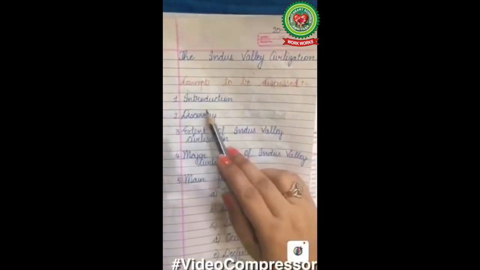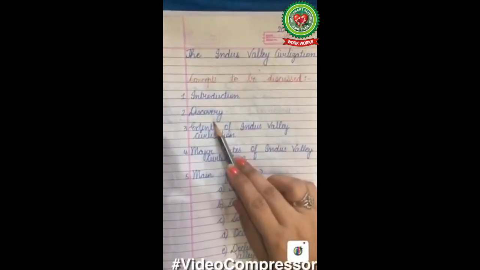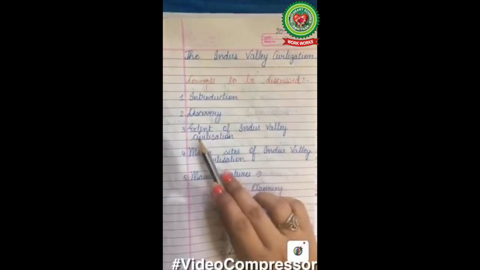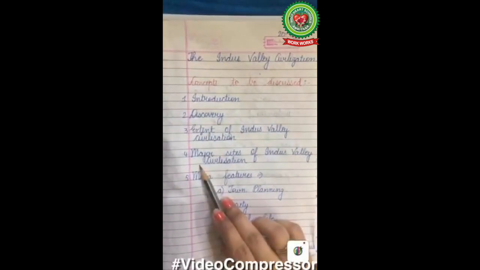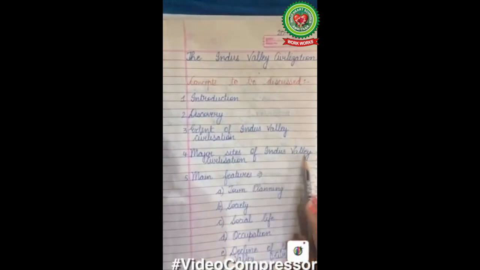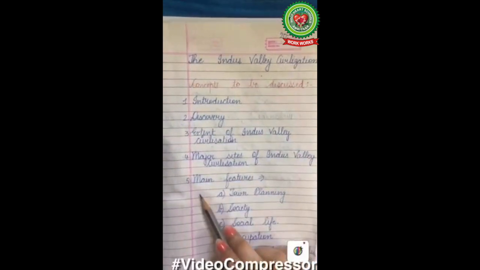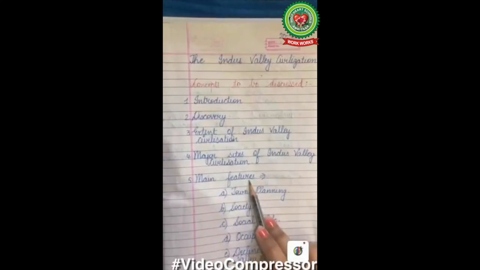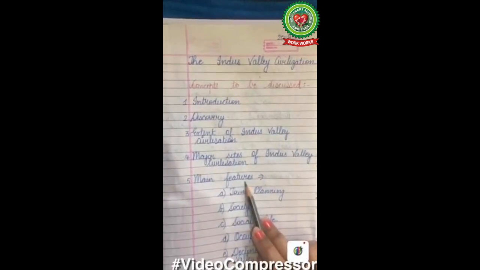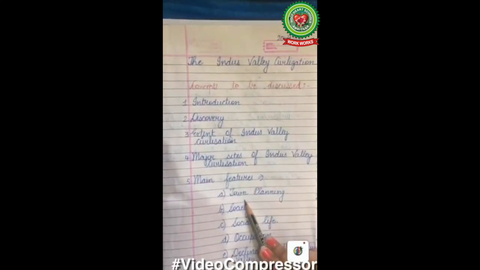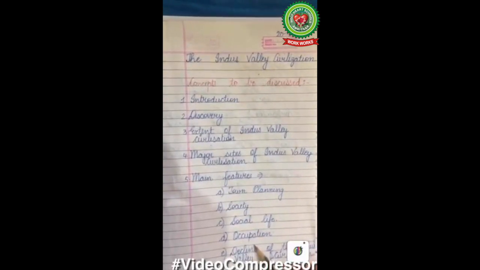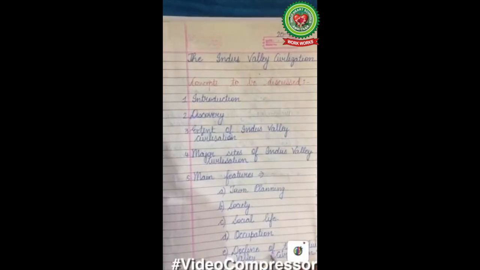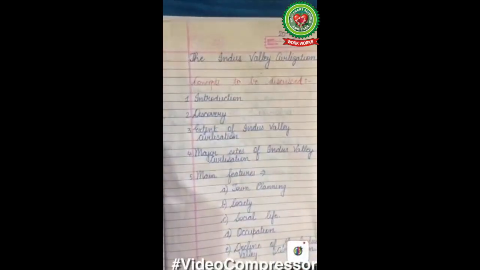Number 1, Introduction. Number 2, Discovery. Number 3, Extent of Indus Valley Civilization. Number 4, Major Sites of Indus Valley Civilization. Number 5, Main Features. In main features, we will discuss town planning, society, social life, occupation, decline of the Indus Valley Civilization.